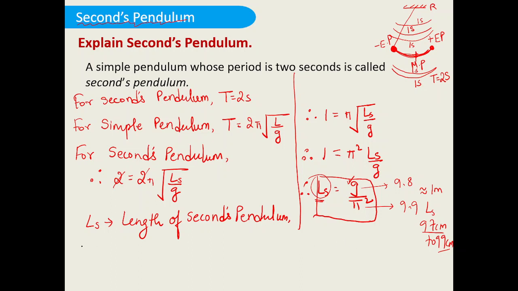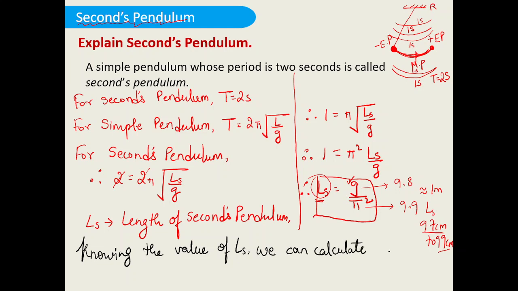So knowing the value of Ls, we can calculate acceleration due to gravity at a particular place. So this is all about the seconds pendulum.